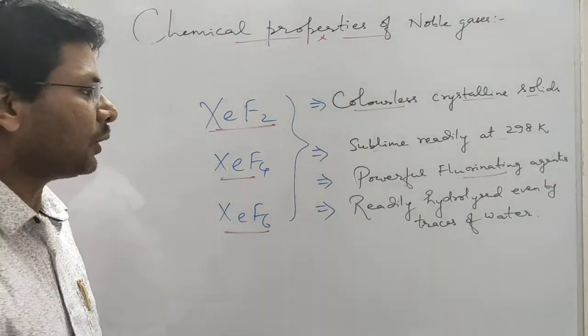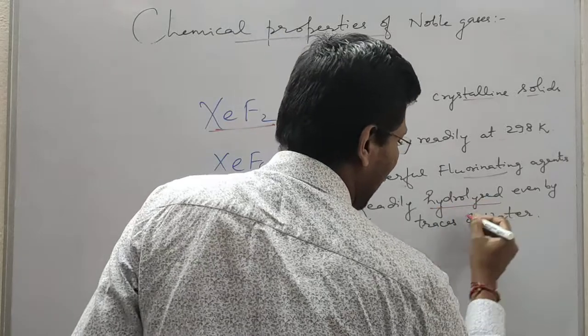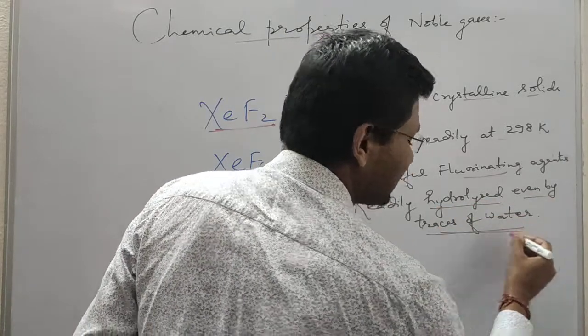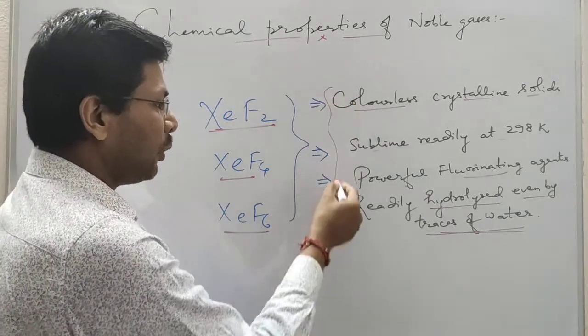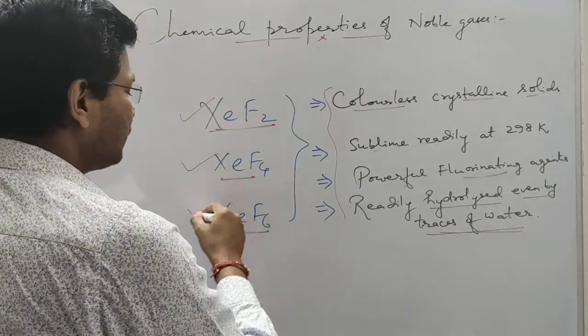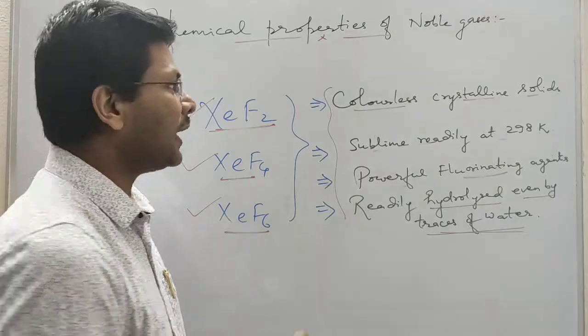They are powerful fluorinating agents, and they are hydrolyzed even by traces of water. So these are the important properties of fluorides of xenon.